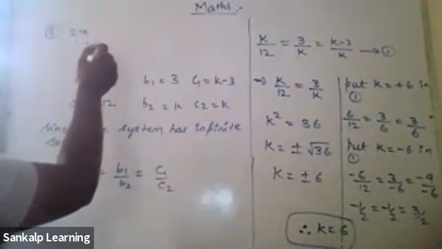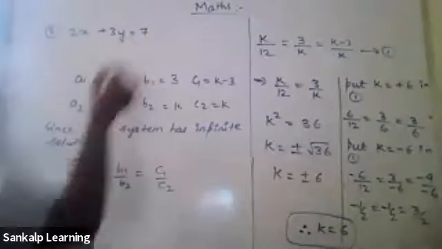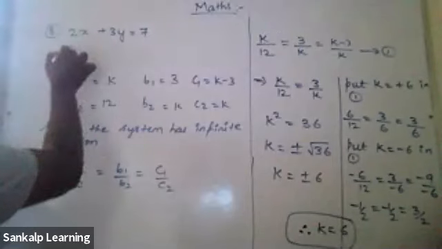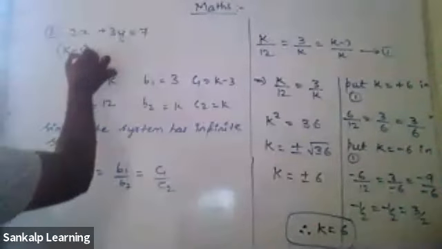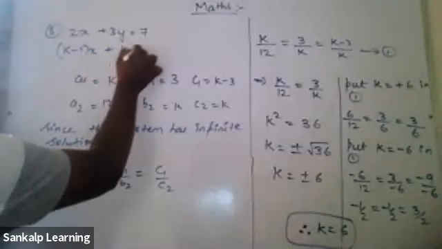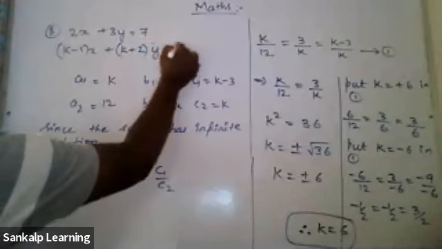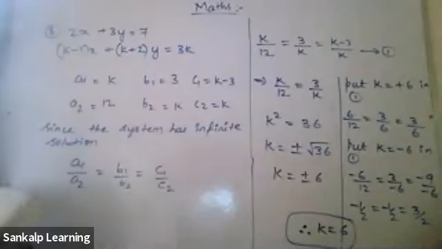2x plus 3y equals 7. K minus 1 x plus k plus 2 y equals 3k. That is your 8th one.